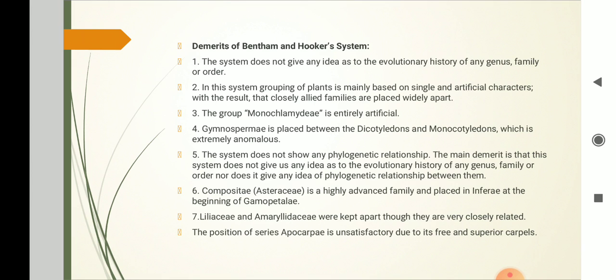The main demerit is that this system does not give us any idea of the evolutionary history of genus, family, or order, nor does it give any idea of phylogenetic relationship between them. Compositae, that is Asteraceae, a highly advanced family, is placed in Inferae at the beginning of Gamopetalae. Liliaceae and Amaryllidaceae were kept apart though they are very closely related. The position of series Apocarpae is unsatisfactory due to its free and superior carpels.